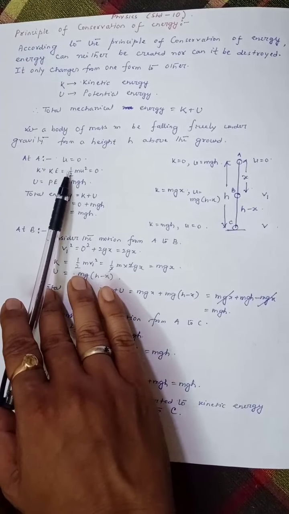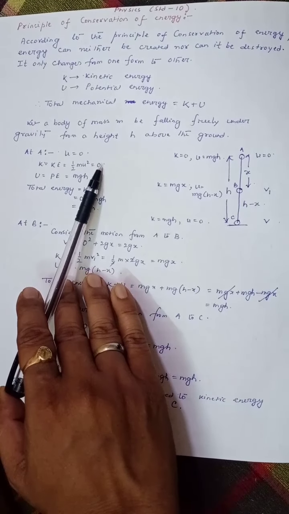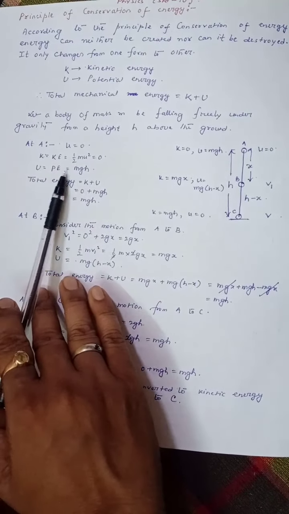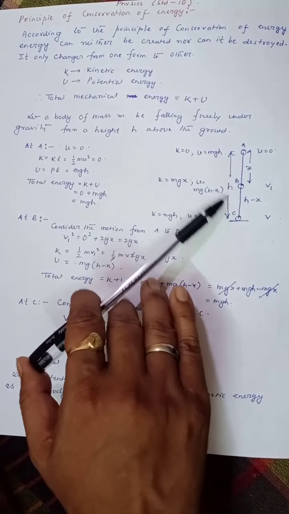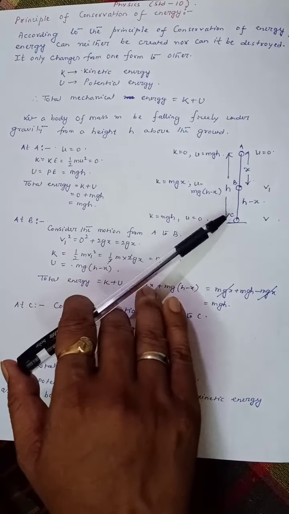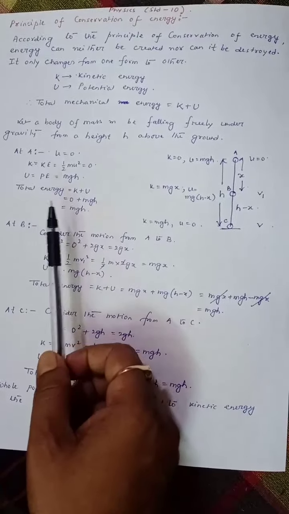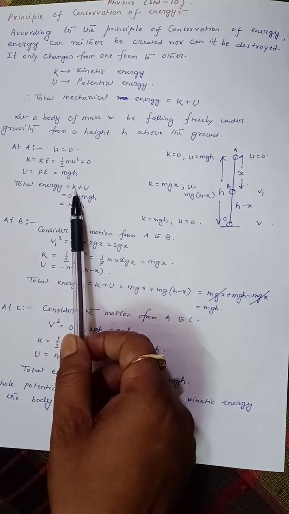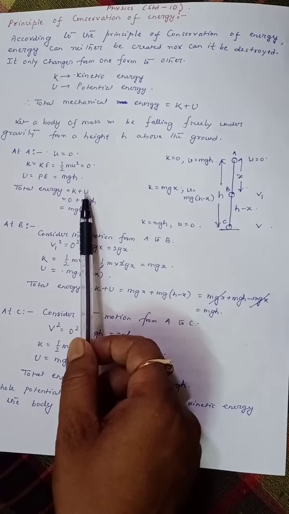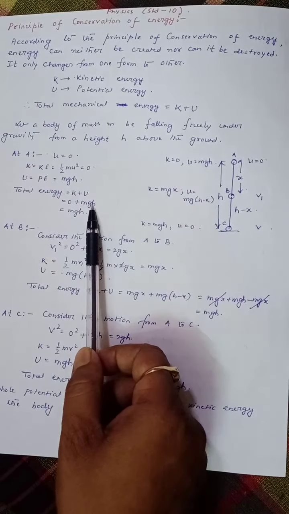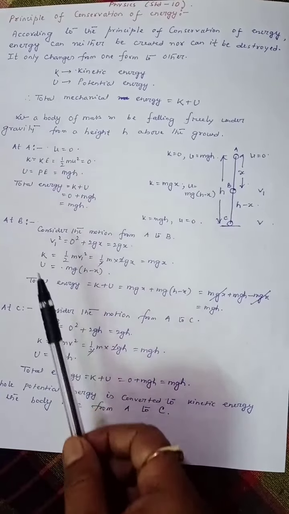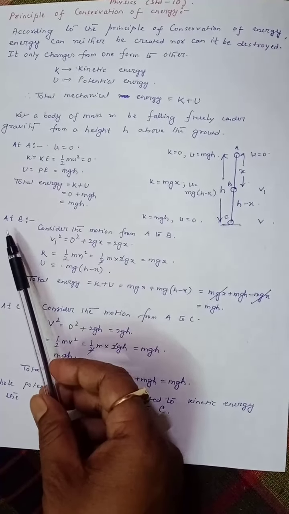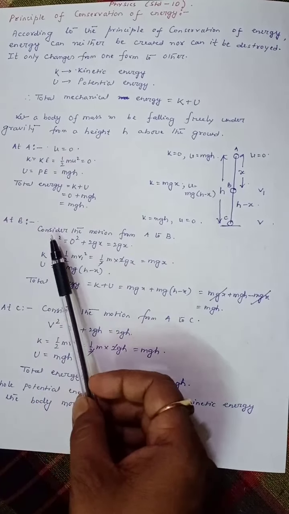So kinetic energy, half m u square, equals 0. But potential energy is equal to mgh because it is at height h above the ground. So total mechanical energy, K plus U, kinetic plus potential energy, is 0 plus mgh equal to mgh.